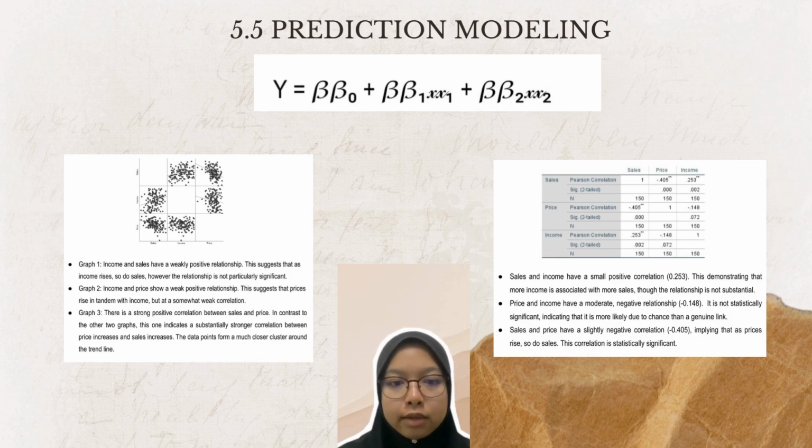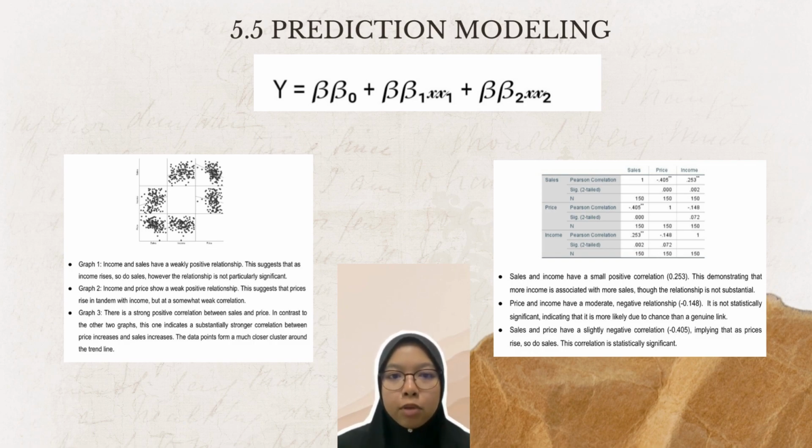Graph 3, there is a strong positive correlation between sale and price. In contrast to the other two graphs, this one indicated a substantially stronger correlation between price increase and sale increase. The data points form a much closer cluster around the trend line.